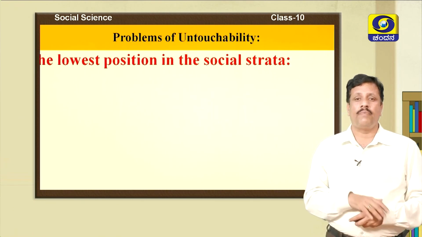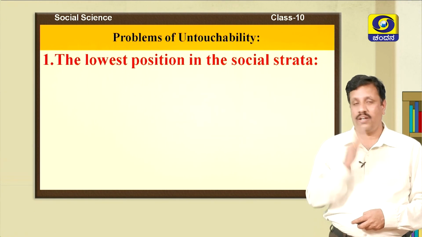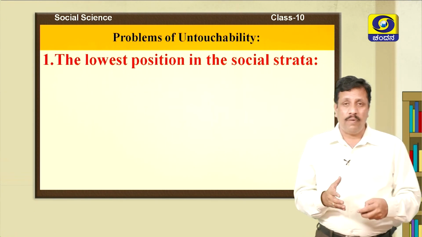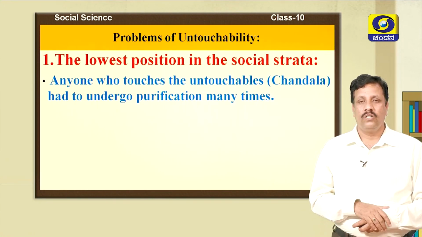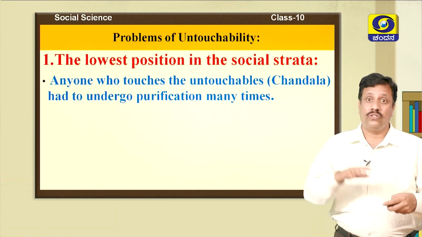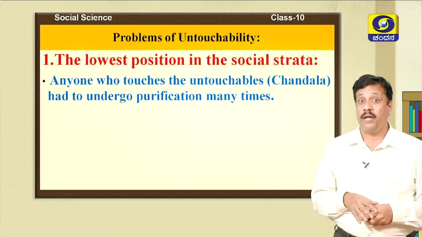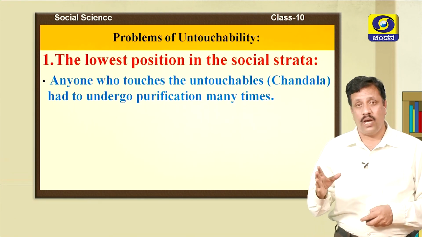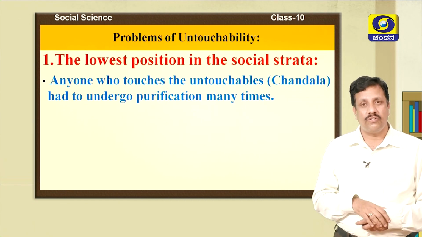The first problem of untouchability is the lowest position in the social strata. The untouchables were kept in the lowest position in the society. They were called Chandalas. If anyone touched them, they had to undergo purifications many times. If any person touched them, he had to take a bath. See the condition of the untouchables, children.